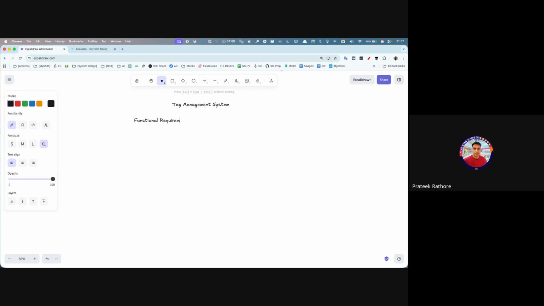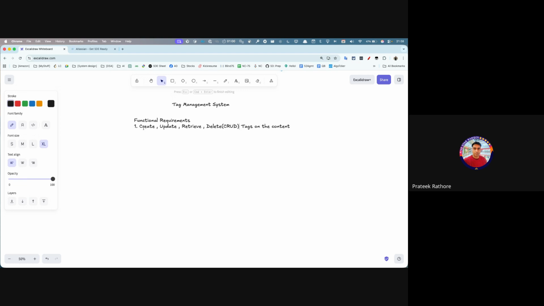One of the functional requirements would be to create, update, retrieve, or delete tags on the content.